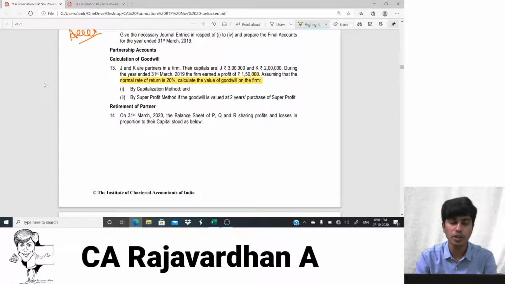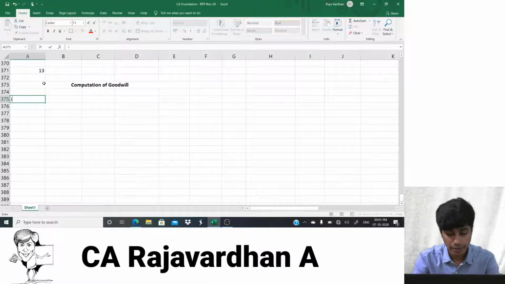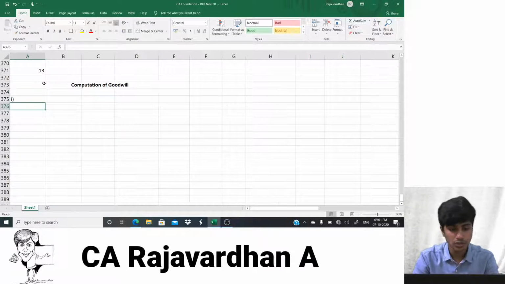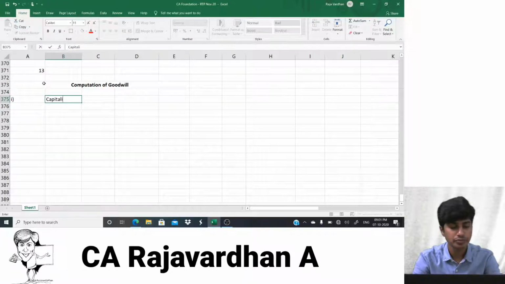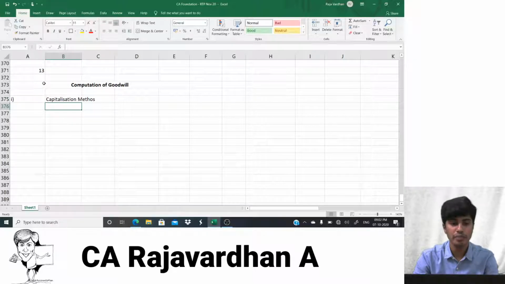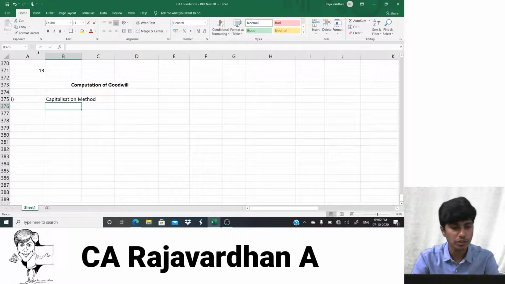They firstly want us to do it under the capitalization method. I'll also call it 1(i). That's how they have written capitalization method. Let's finish the capitalization method and then go to our other method, which is the super profit method.